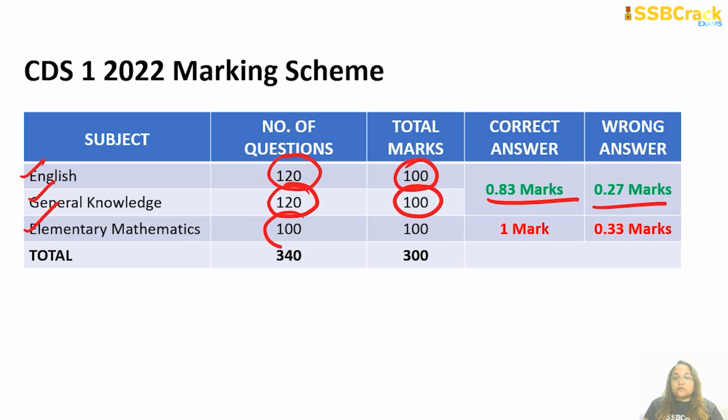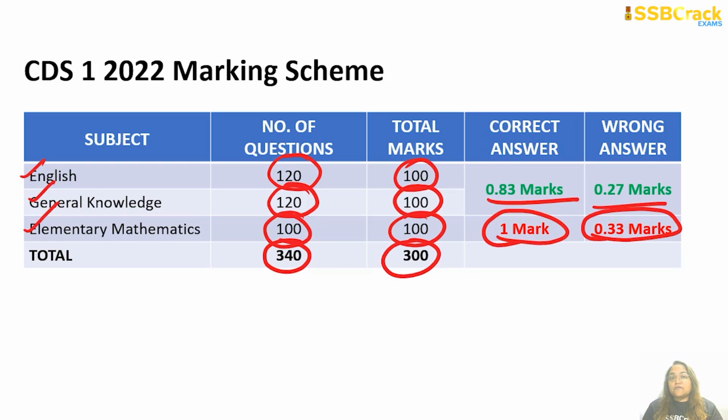This is of 100 questions carrying a total of 100 marks, and only for this elementary mathematics paper, for every correct answer you will score 1 mark, and for every incorrect answer you will lose 0.33 marks. So for IMA, INA and AFA candidates, you need to apply and sit for the CDS 1 2022 exam consisting of a total of 340 questions and a total of 300 marks.